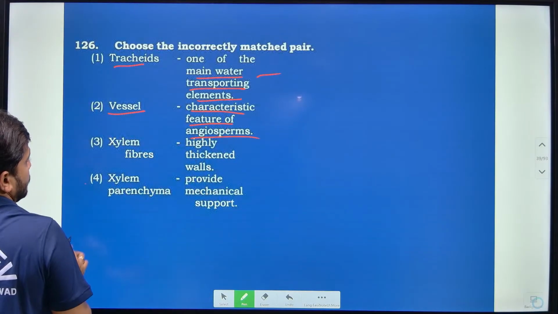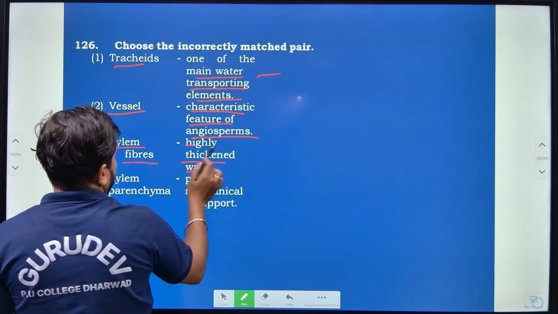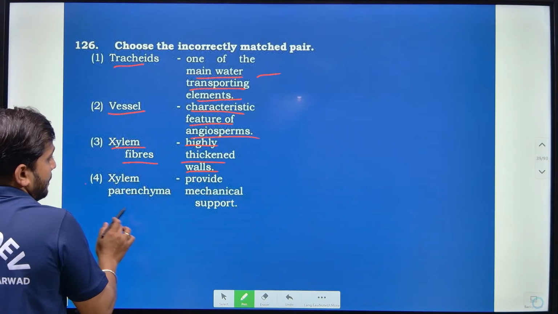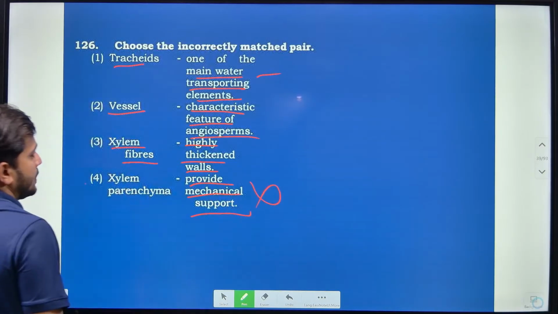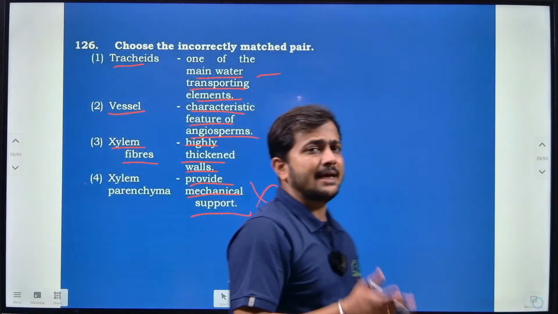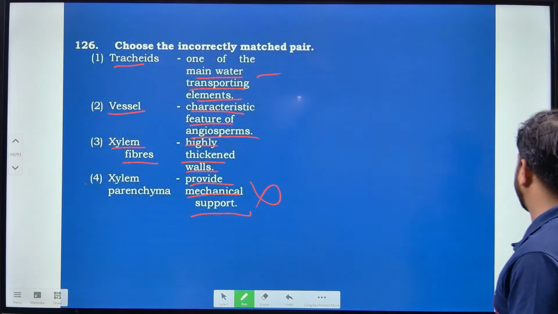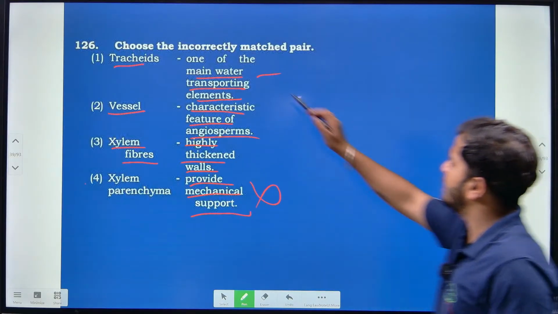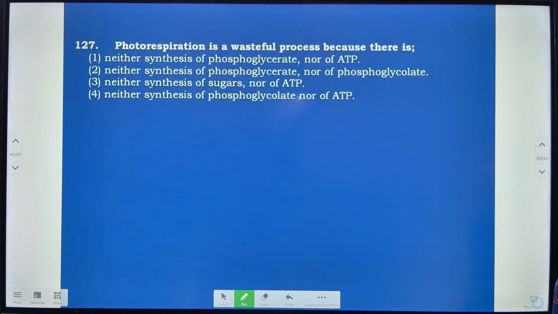Xylem fibers have highly thickened walls. Xylem parenchyma provides mechanical support? Xylem parenchyma won't provide mechanical support. Mechanical support is mainly given by collenchyma or sclerenchyma. So the mismatched pair here is option 4, incorrectly matched.